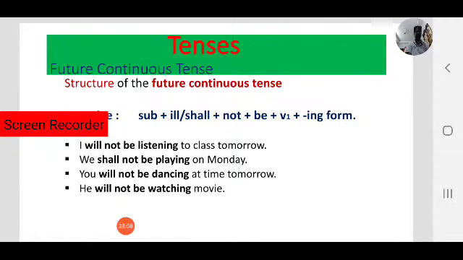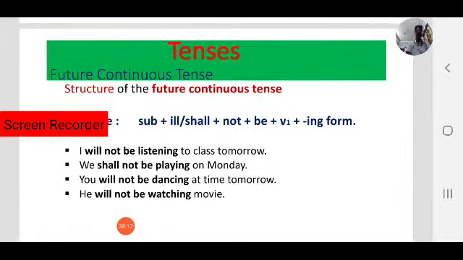Negative form: you will not be watching movie at this time tomorrow, because he will be preparing for exams. That is a future progressing action. He will be preparing for exams at this time tomorrow. So he will not be watching movie at this time tomorrow.